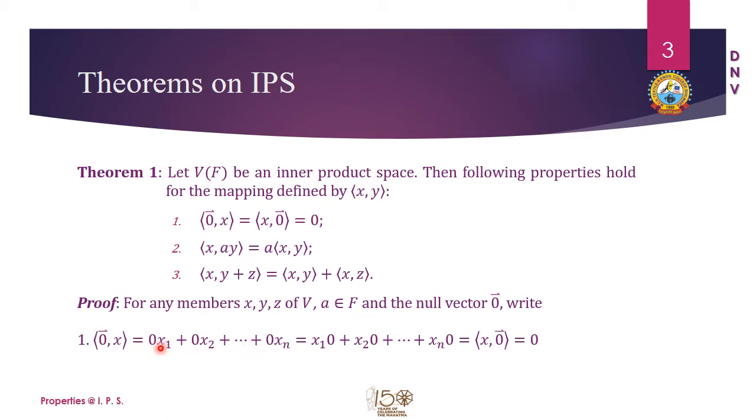So we can write, by using the commutative property of real numbers, 0 into x1 as x1 into 0, x2 into 0, and up to xn into 0. So if we reuse the definition of inner product, I can write it as x comma 0, that is, the inner product of x and 0, and this 0 is the zero vector. So ultimately, when we know that if we multiply a real number by 0, it becomes 0, so it is the sum of n zeros and it is again a 0. So this first property is very simple and easy to prove.